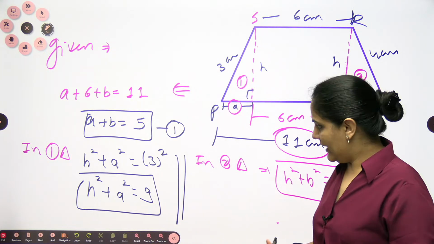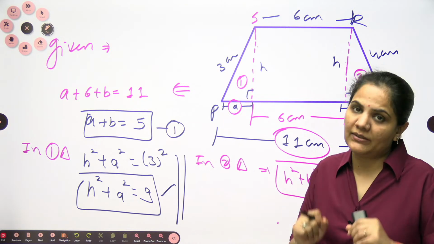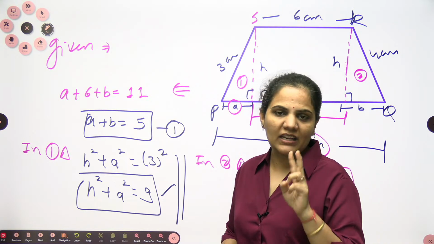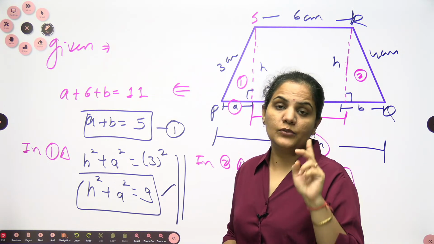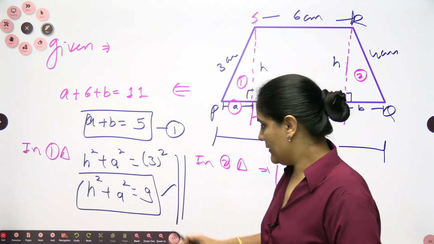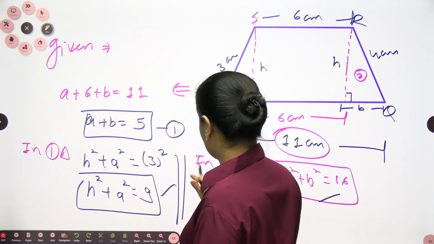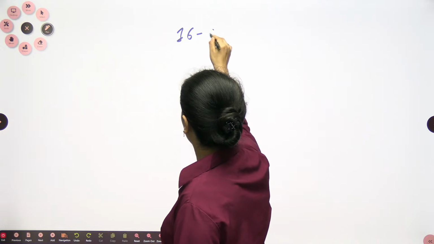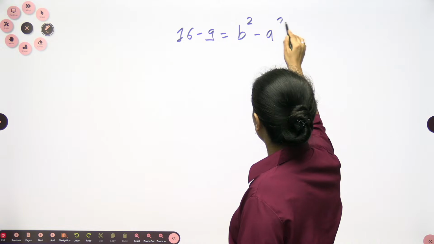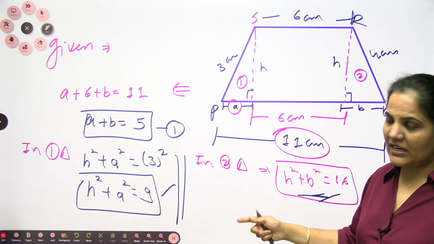I am having one relation between A and B, A plus B, and now I want to subtract these two so that I get one more relation between A and B. This is very simple common sense: whenever we have two quantities, to find the value of those two quantities we require a minimum of two equations. So if I subtract 16 minus 9, H square will be gone. It will give me B square minus A square.